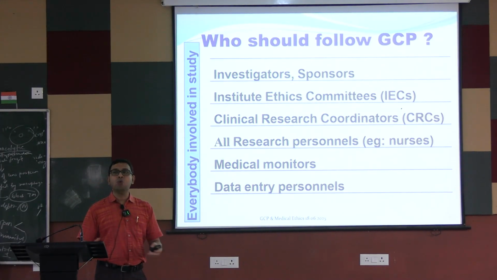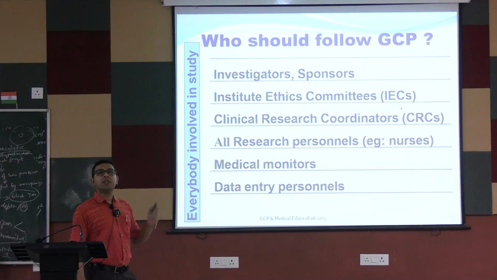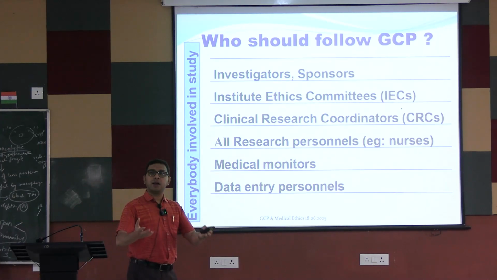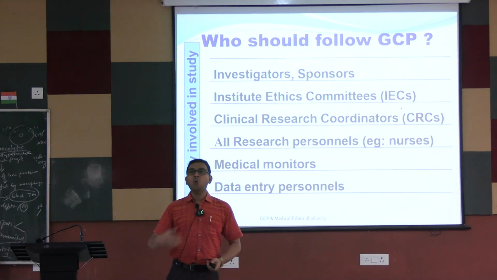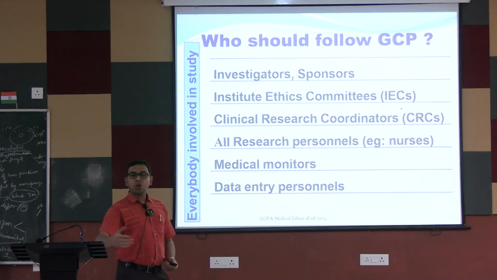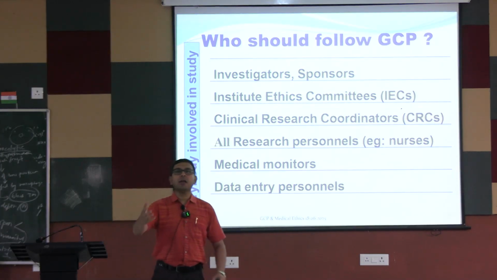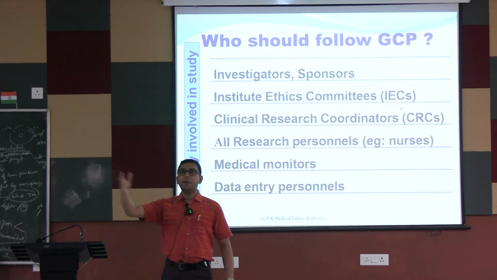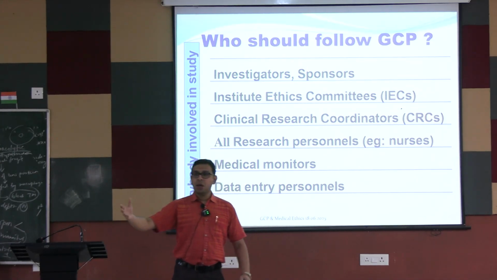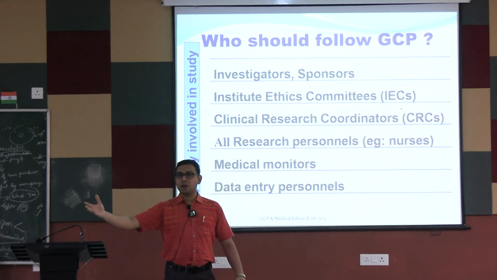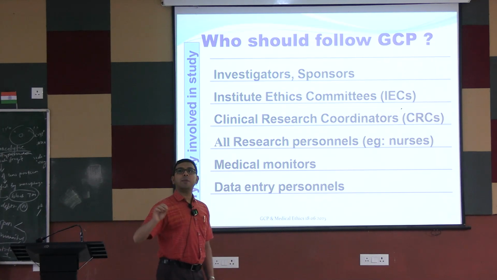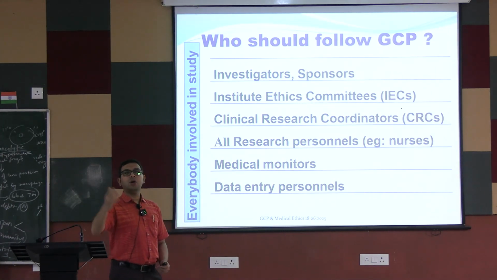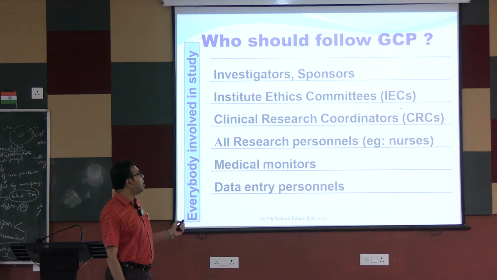Good clinical practice, who should follow? All the investigators, all the doctors, all the medical practitioners who are doing clinical research. So when we are doing some clinical research as part of our academics, for example, when you are doing some MD or MS thesis, or we are doing some dissertation, again we have to get ethics committee permission, and we have to follow ICH GCP.